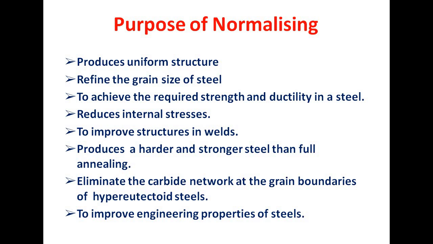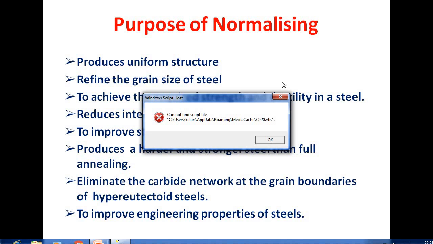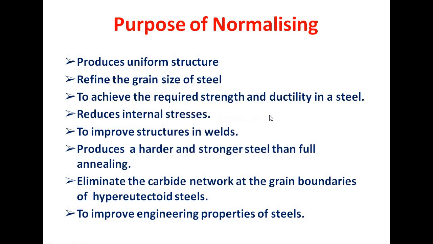Now what is the purpose of normalizing? To produce a uniform structure, refine the grain size of the steel, achieve the required strength and ductility in the steel, reduce internal stresses, improve the structure in welds, and produce a harder and stronger steel. Then full annealing eliminates the carbide network at the grain boundaries of hypereutectoid steel to improve the engineering properties of the steel.